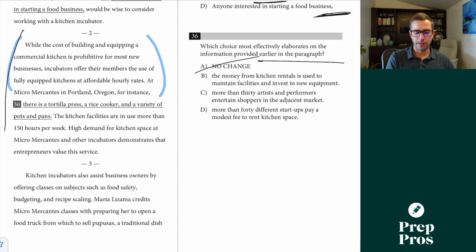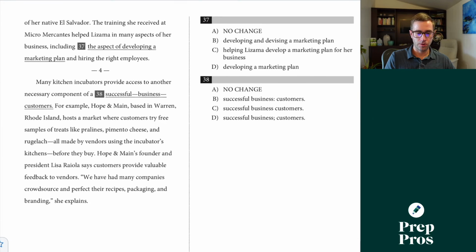The money from kitchen rentals is used to maintain facilities. This has nothing to do with it being affordable for people. Well, more than 40 different startups pay a modest fee. That's making it affordable. D is going to be our correct answer there.